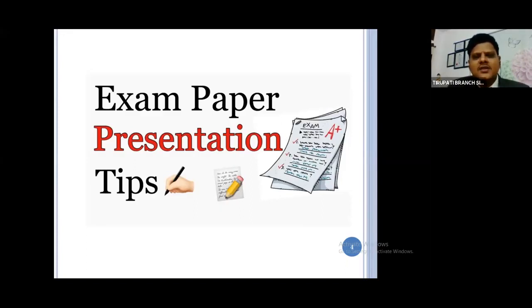Where students committed mistakes, they came to me, and I told them, this is the place where you have not written well. Then they went for the main exam, presented the paper, and got exemptions. It may be a very simple thing when you are reading the point, but during the examination, please remember and write. That is very important.